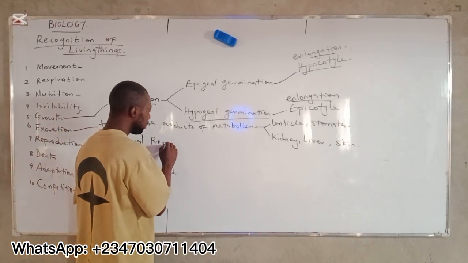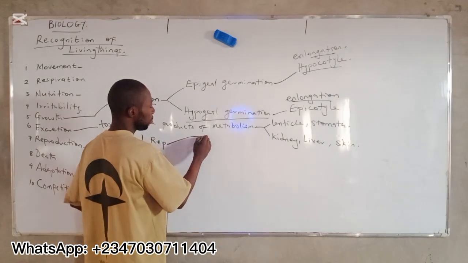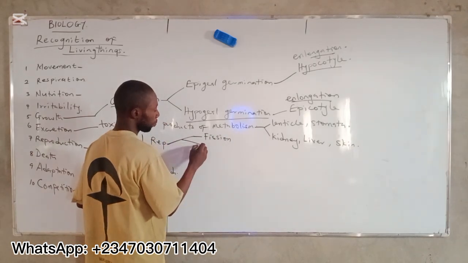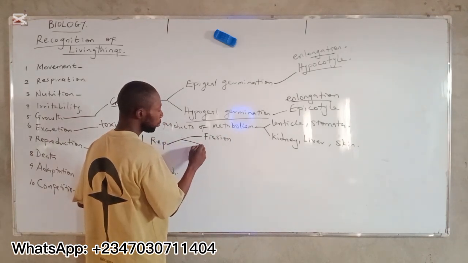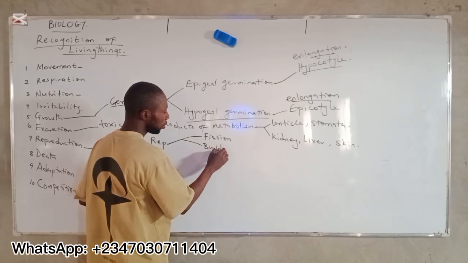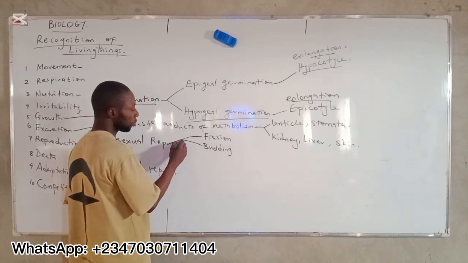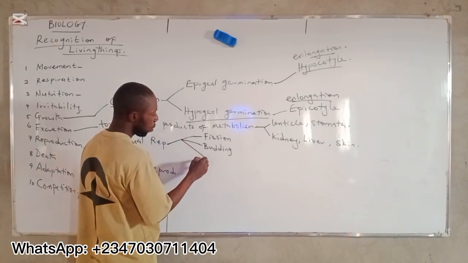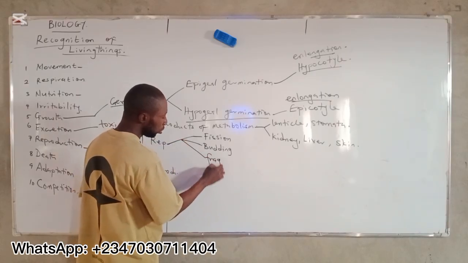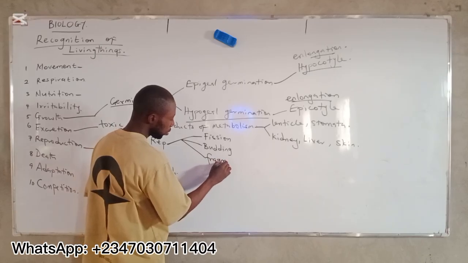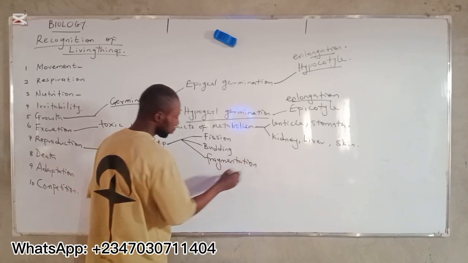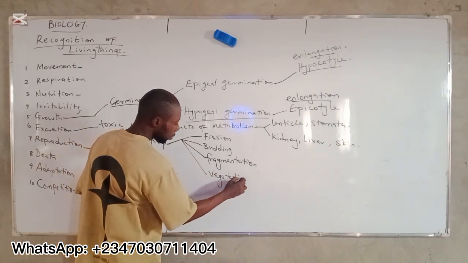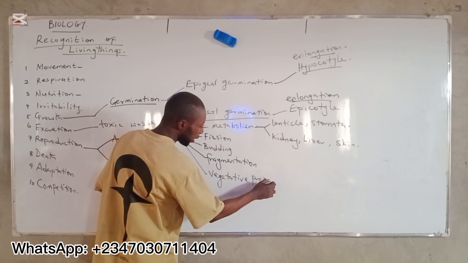Asexual reproduction includes fission, budding, fragmentation, and vegetative propagation.